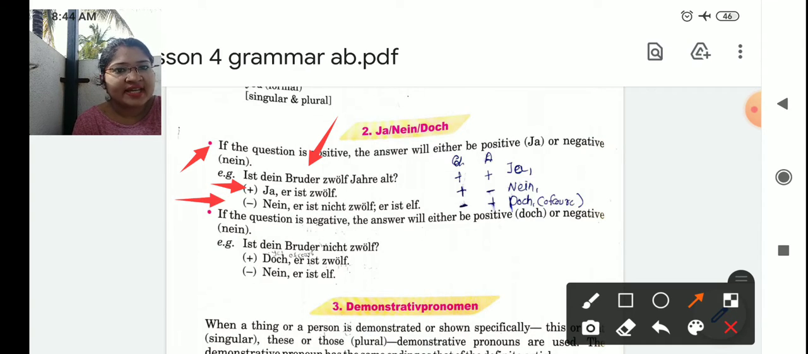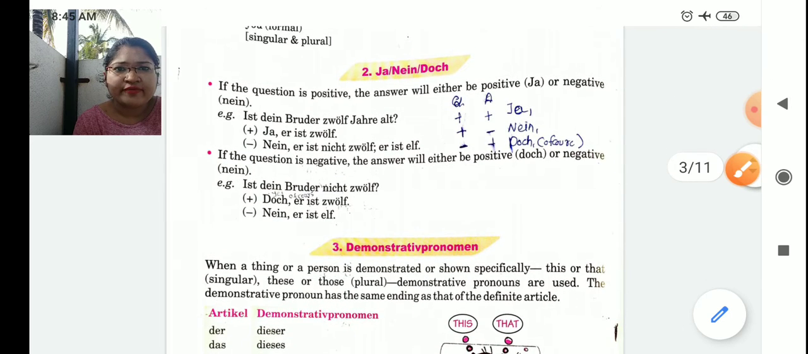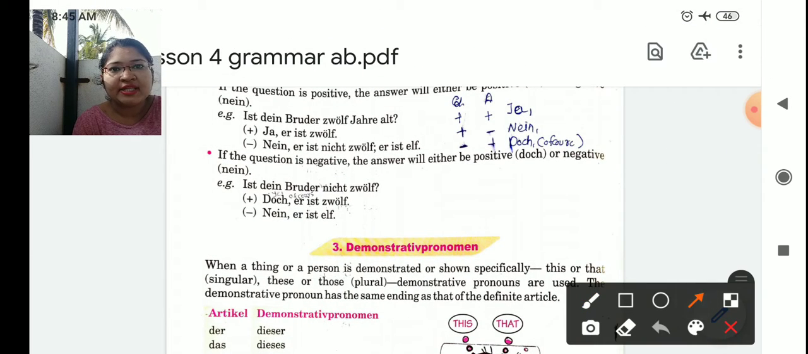If your answer is negative, then you will say nein. "Ist nicht 12. Ist 11." No, he is not 12 years old. So you have started your answer with nein. Okay. So this we have used already. But the new thing is this.